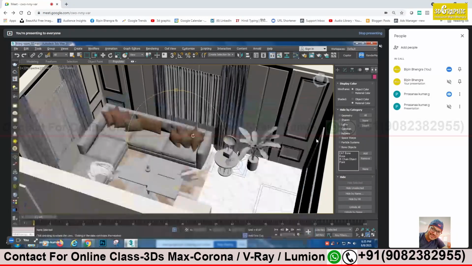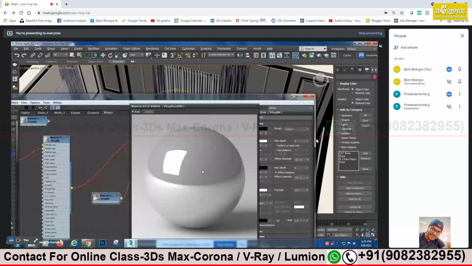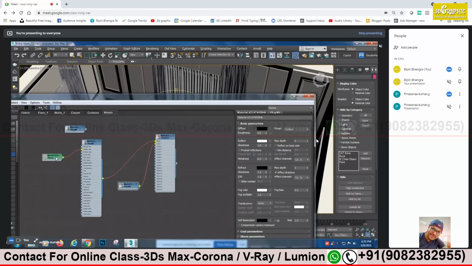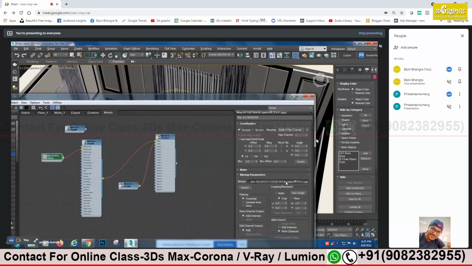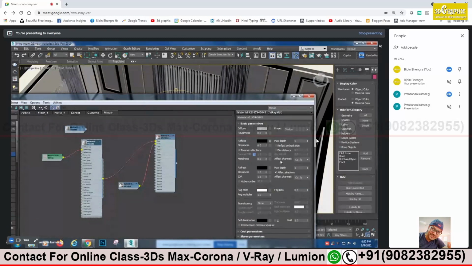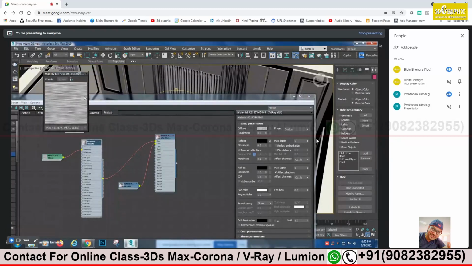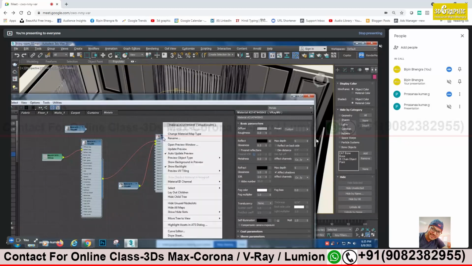But where are the lines missing now, sir? Go to the first one. Go to the base material. There. Okay. Double click. Here, on the base material. Yes. For reflection, I have given this one. Open the window. Fresnel. Just turn off your Fresnel. Okay. Yes. Now see.